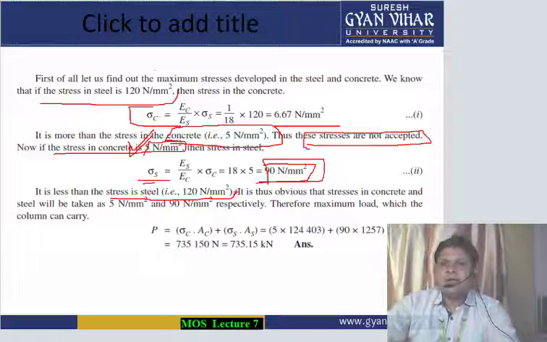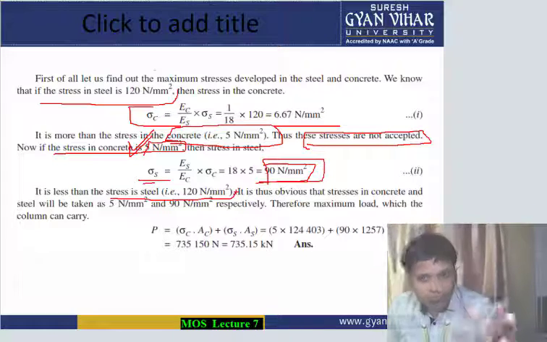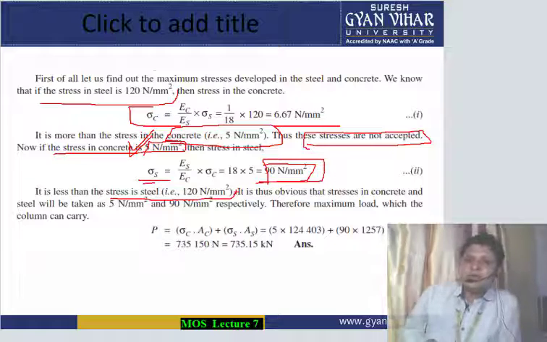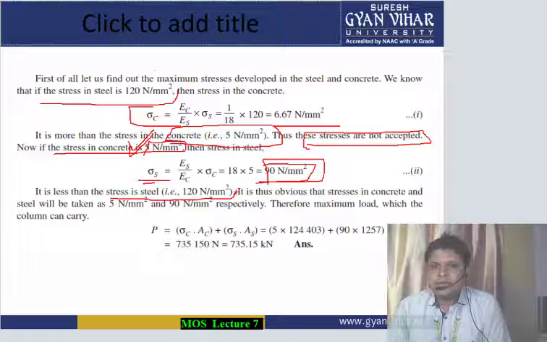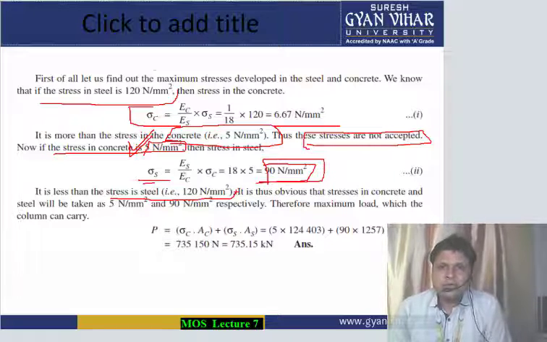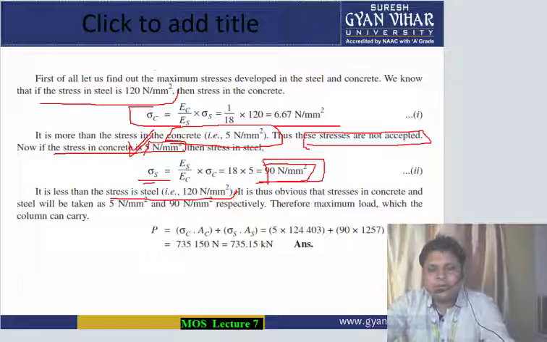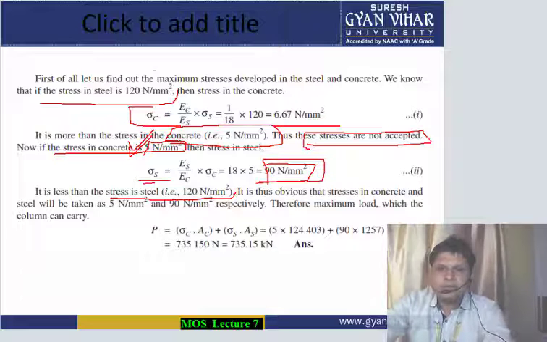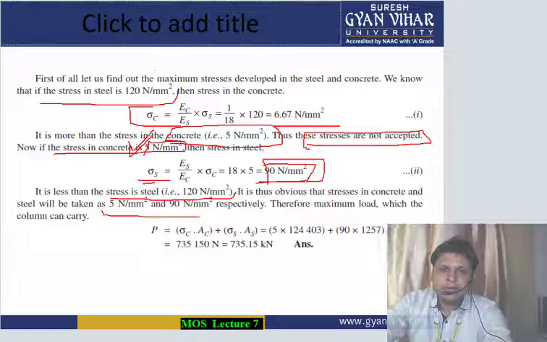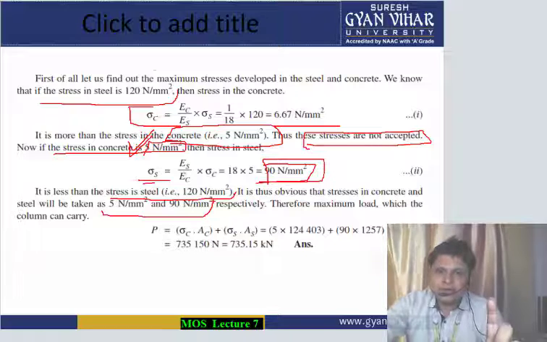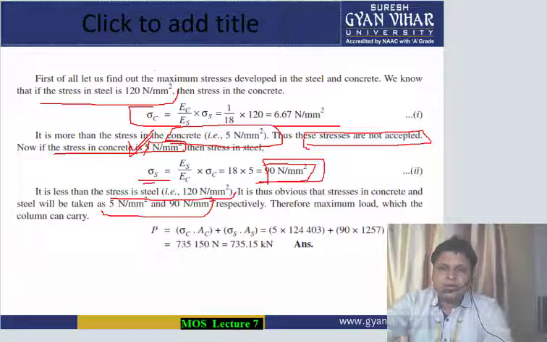If it would have been more than 120, means more than the permissible value, then again we would not have considered that stress value. So it is thus obvious that stress in concrete and steel will be taken as 5 and 90 Newton per mm square. It is thus obvious from here that stress will be taken for steel as 90 and for concrete as 5. So this is very important to know.